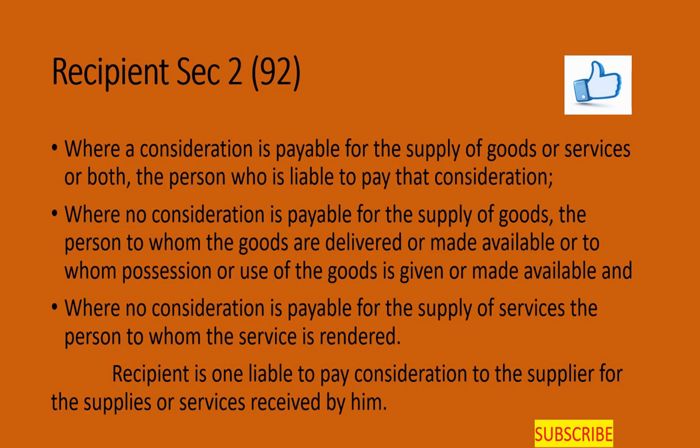So there will not be any such consideration. Where no consideration is payable for supply of services, the person to whom the service is rendered.